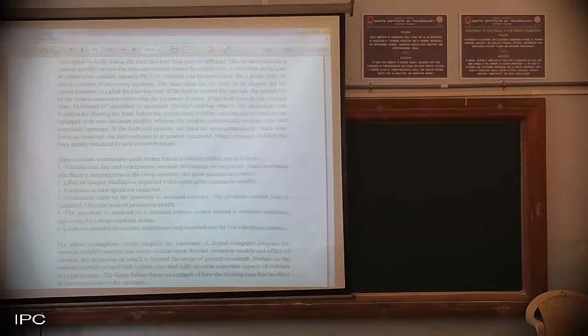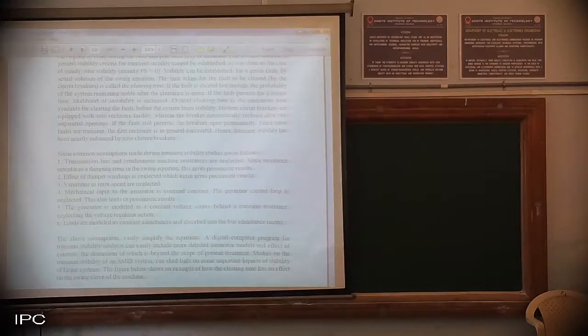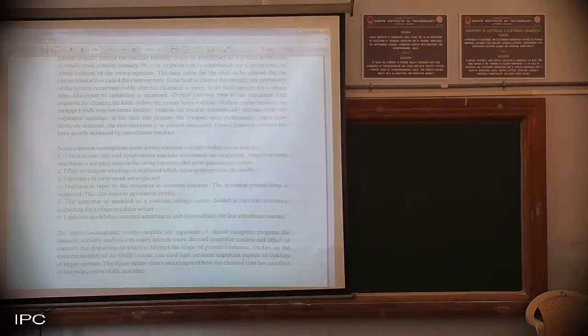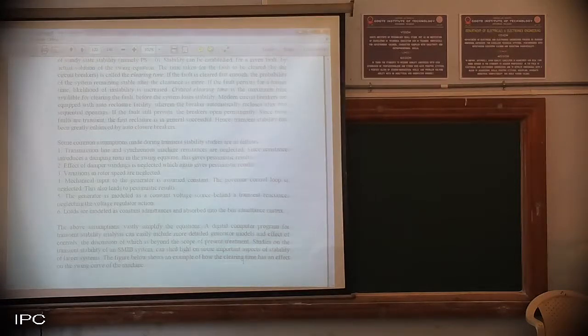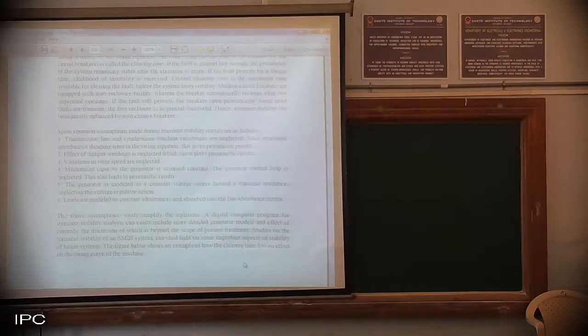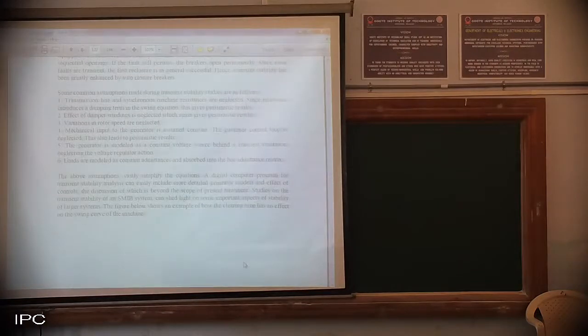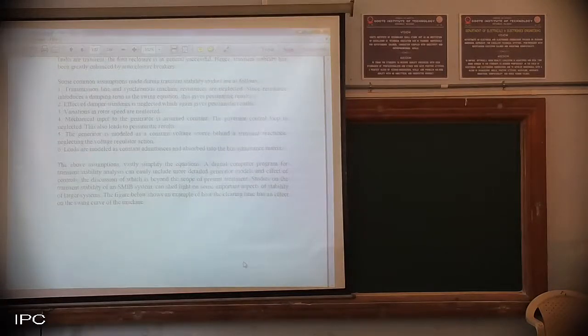Since resistance introduces a damping term in the swing equation, it doesn't give the desired result. The effect of damper windings is neglected. Variations in rotor speed are neglected. Mechanical input to the generator is assumed to be constant. The governor control loop is neglected. The generator is modeled as a constant voltage source behind transient reactance, and the loads are modeled as constant admittances and absorbed into the bus admittance matrix.